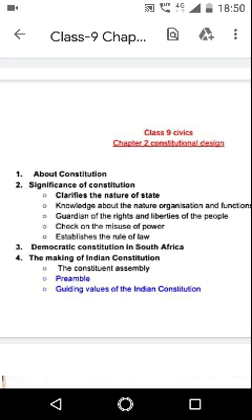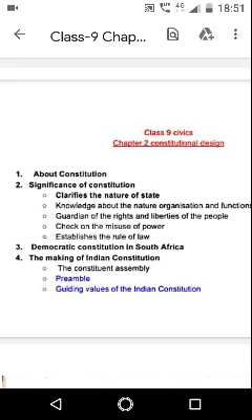Now, our next topic is the Constituent Assembly. Our constitution was framed by the Constituent Assembly, elected according to the Cabinet Mission's proposal of May 16, 1946. Now, the composition of the Constituent Assembly.